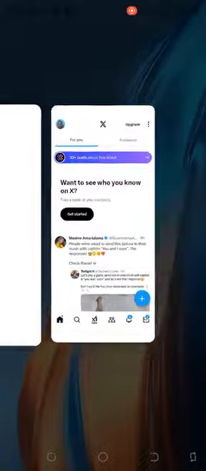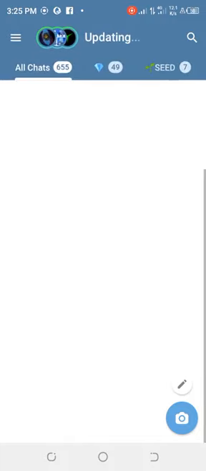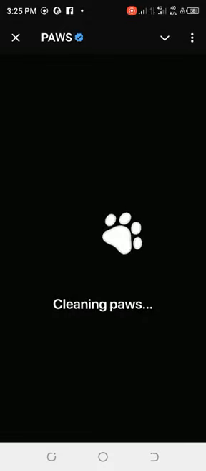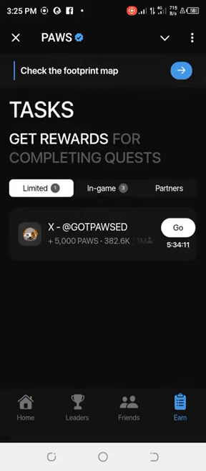Sorry, let me go back to the task page. It's like I'm not fully directed to the page to follow them. Let me start all over again. So this is the Paws airdrop page. It's now loading. I click on earn, then limited, then go.